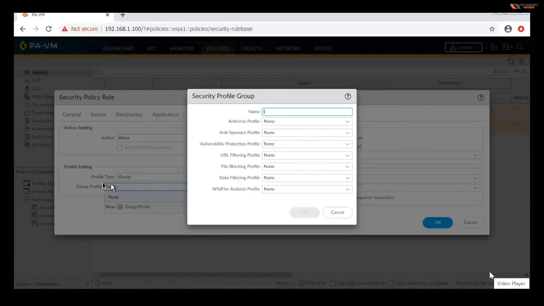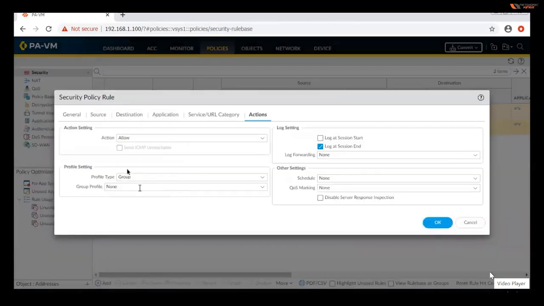Instead of going one by one, we can create one group, just like we created the ping stuff, right? So we can create one profile with the group, and we can select it from there. Same things. So from the profile settings, we can enable the antivirus or threat detection. Hope it's clear, guys, for the profile settings. If you want to enable it for any specific policy, you can enable it from here. If you want to disable it, you can disable it.